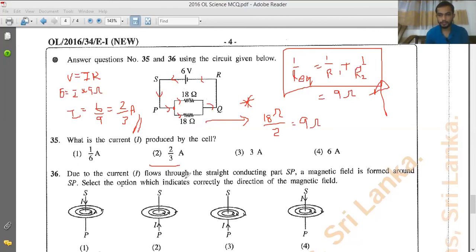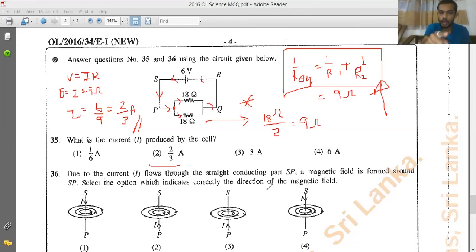So they are asking, select the option which indicates the correct direction of the magnetic field. To find the direction of the magnetic field, we use Maxwell's cork-screw principle, that is, if the thumb indicates the current, the other 4 fingers will indicate the direction of the magnetic field.